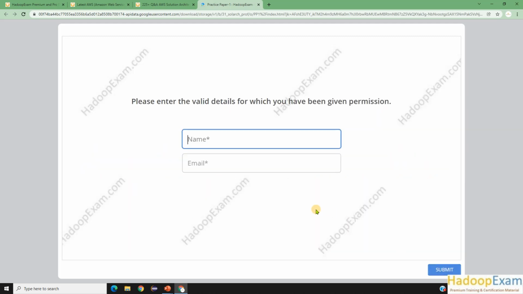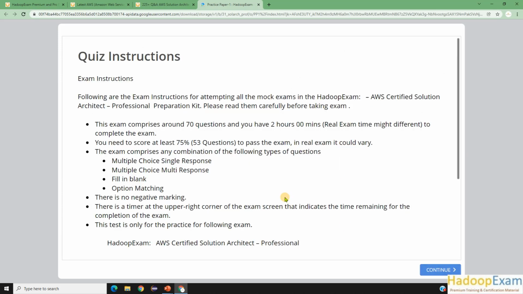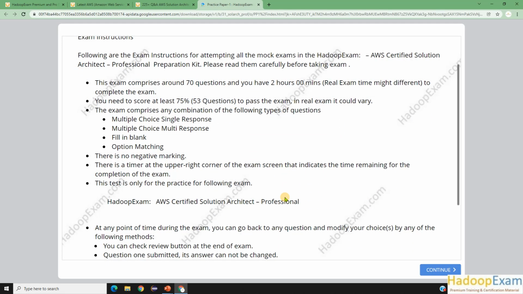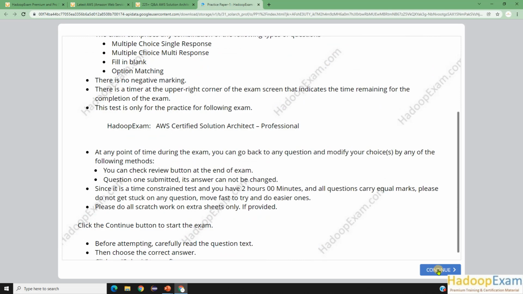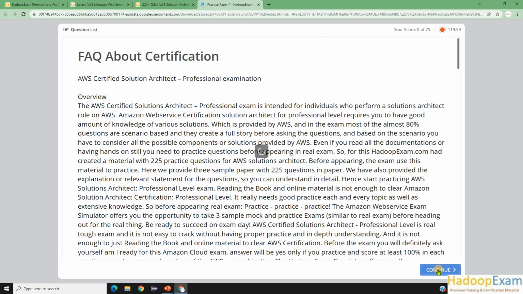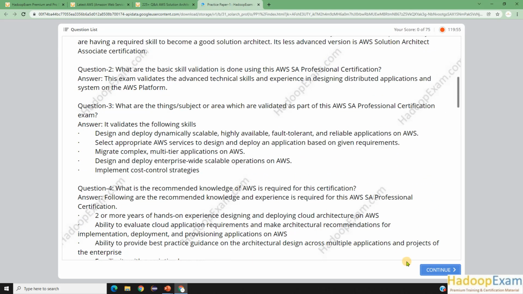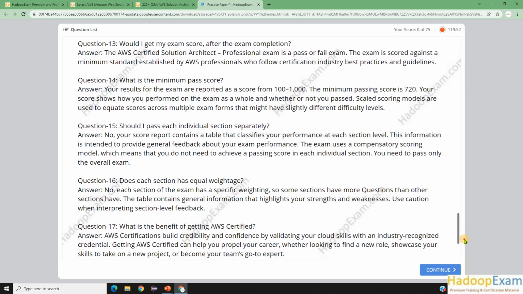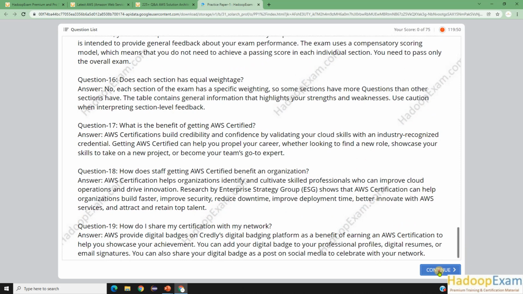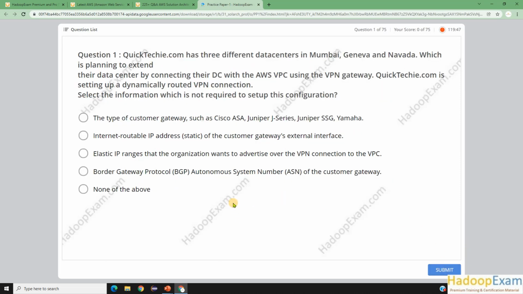Let me put in the name of the user who has permission, and the email ID. Then there are the instructions which you need to go through. I'm not going through them now; you can visit them later. This is more about the AWS certification overview, and some FAQs we have created so you understand what exactly is in this certification. Now let me go through the questions here.